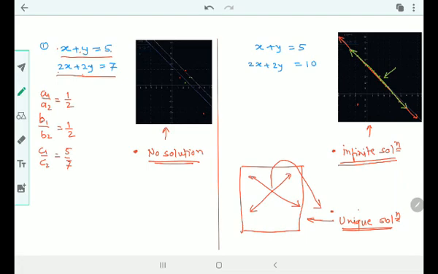So what do I understand here? Here a1 upon a2 is equal to b1 upon b2, but it is not equal to c1 upon c2. Correct? And this is the condition for no solution. So for no solution, the ratios of the coefficients of x and y should be equal.